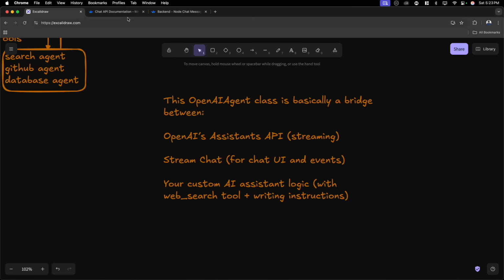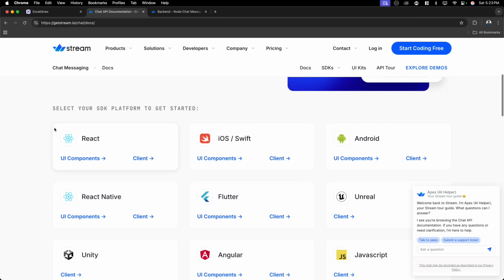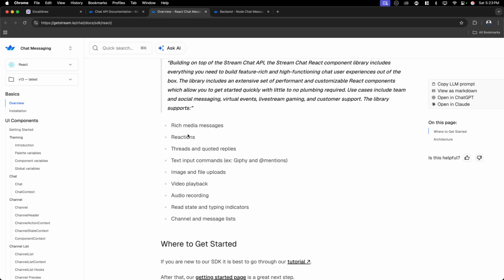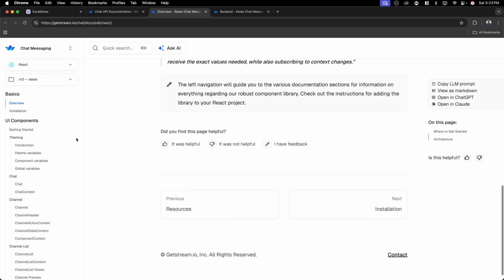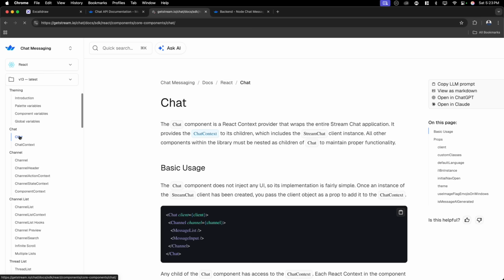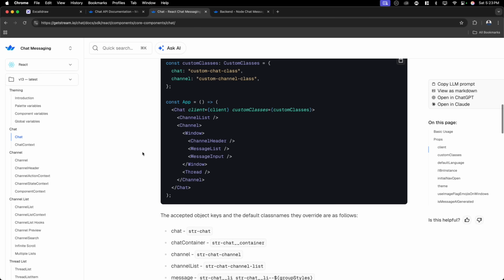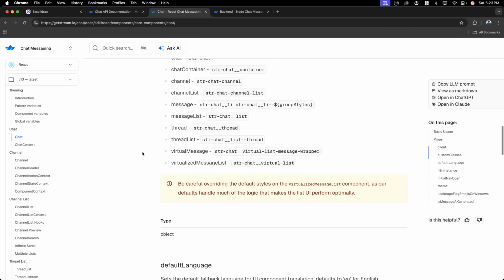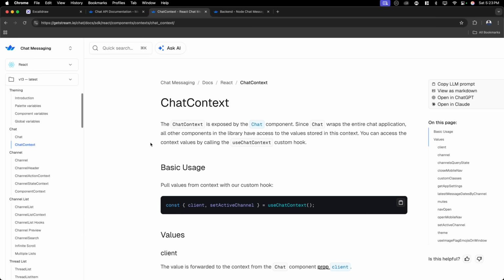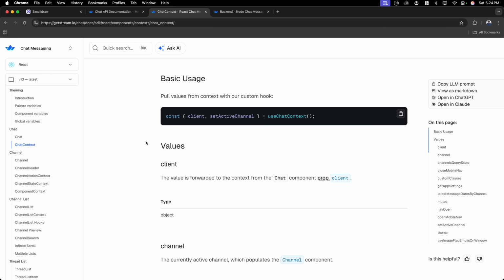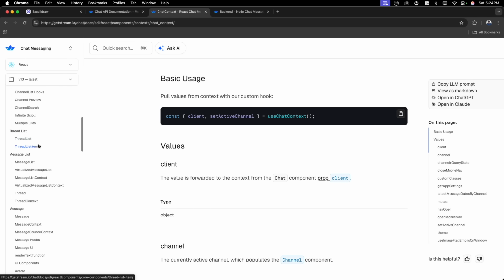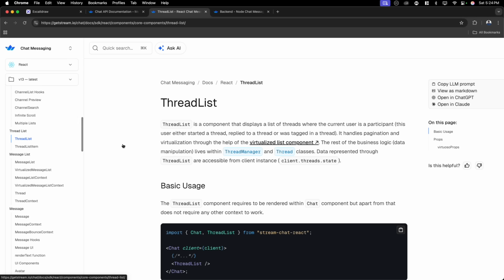Let me walk you through some of the interesting stuff. If you go on to the front end part, Getstream gives you all the React UI components in the client. If I look at these UI components, you have all these rich media and text components given to you. Let me go ahead and give you the chat. So you have these chat messages and all these controls available to you. Yes, you can layer your UI on top of that, but you don't have to do everything. The chat context is also available to you so that you don't have to write your own dedicated context. We have all the management for the thread list.